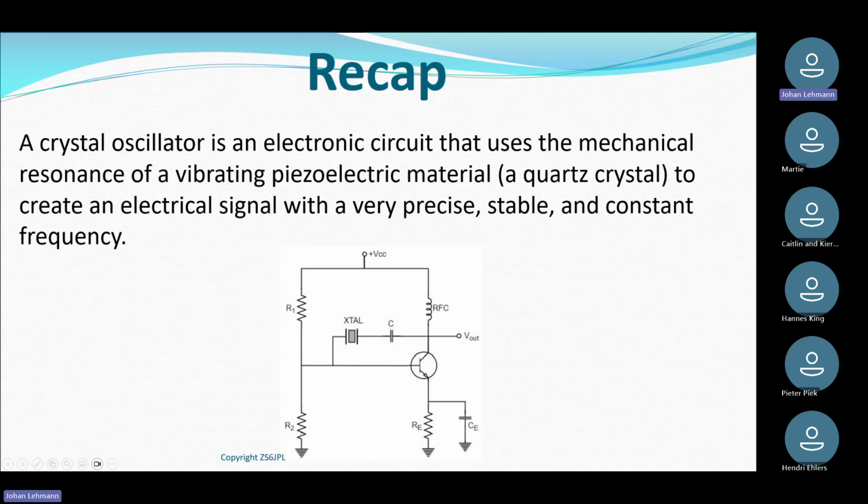So if we look at telecommunications equipment, this is really a critical one, where the crystal oscillator is the heart of the radio. If that changes frequency, the radio is going to change frequency, and you're not going to be able to listen to what you're supposed to listen. So a stable crystal oscillator is really the heart of your radio.